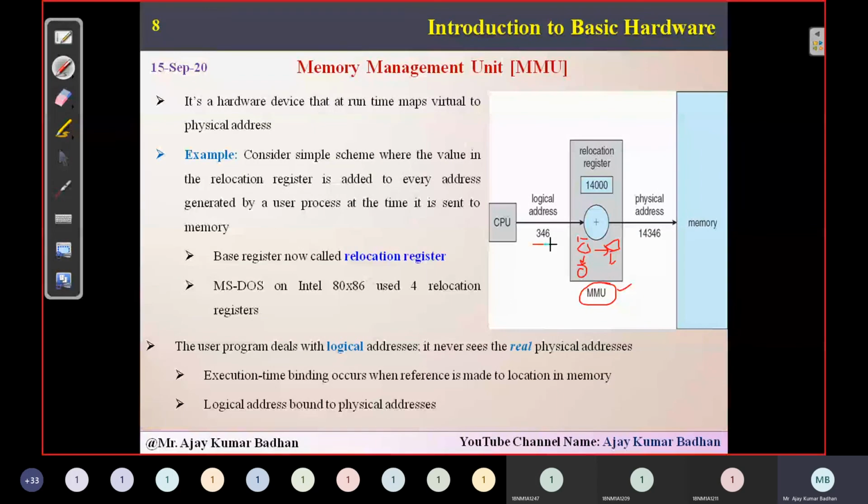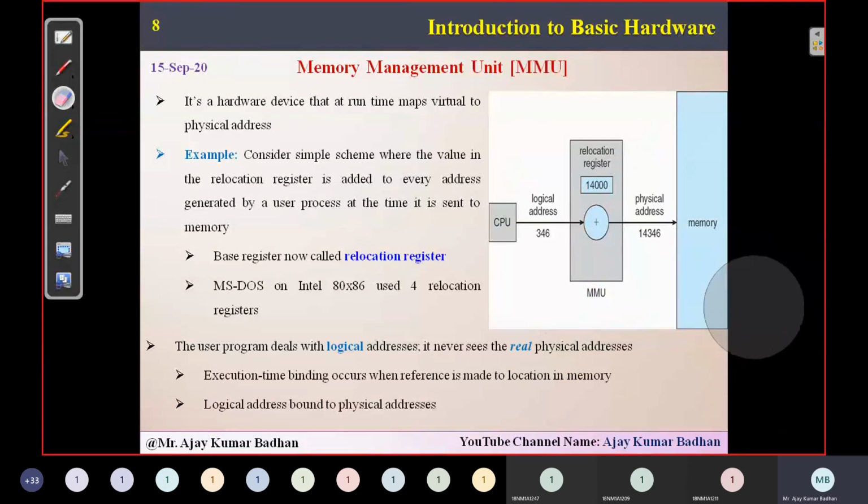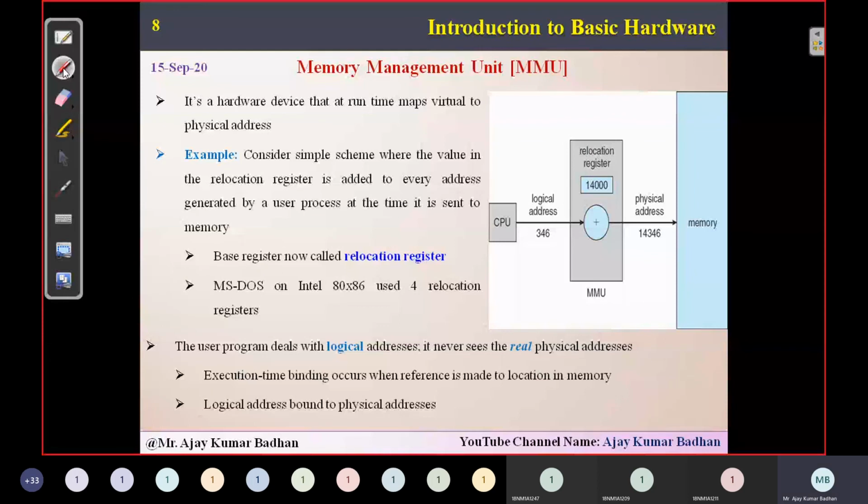So the logical address is generated as 346. Here I am taking the base register, which holds address 14,000. We can also call it the relocation register. So 14,000 plus 346. The limit is already there and will be checked here. If it is less than the limit, well and good, it will be added and the slot 14,346 will be provided. If it is greater, immediately a trap will be generated and the MMU will say that you cannot access. As I told you, there is one manager managing this entire concept. So base registers can also be called relocation registers.